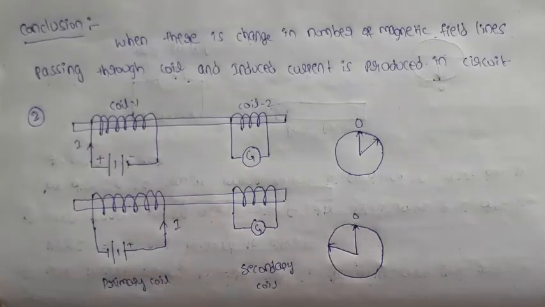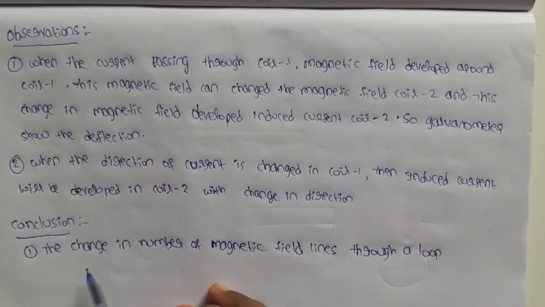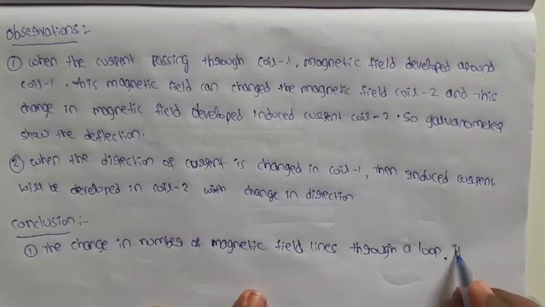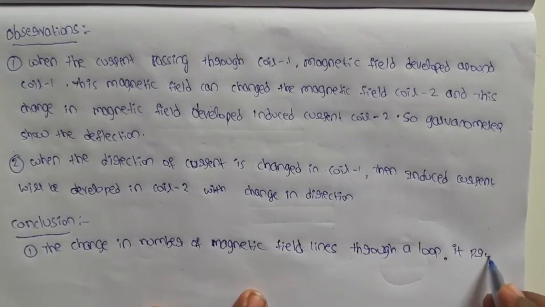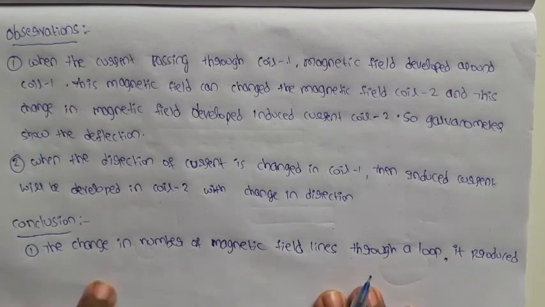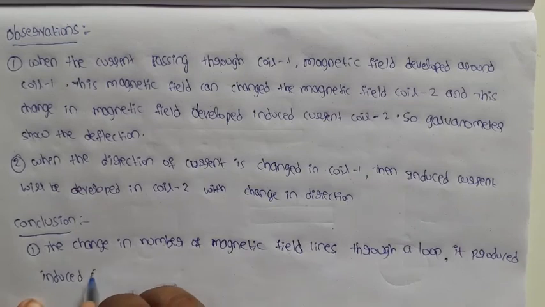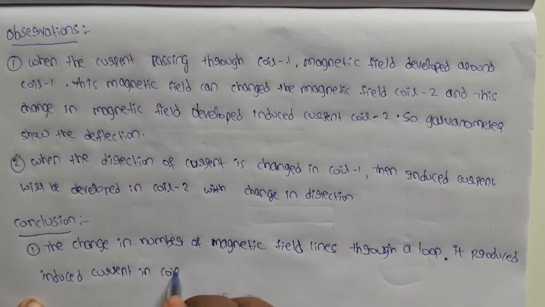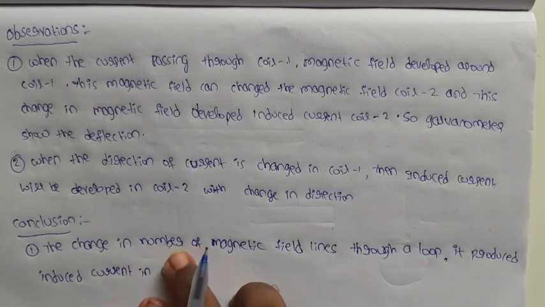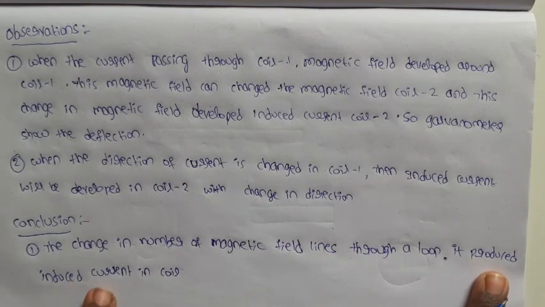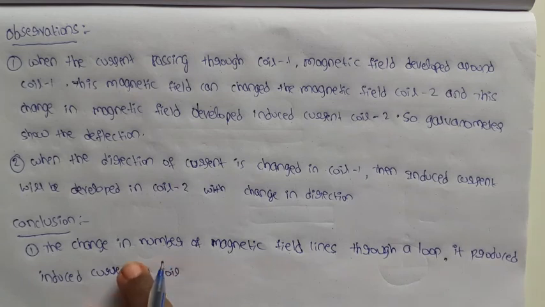This is the loop. If you change the number of magnetic field lines through a loop, what happens? It produces induced current in the coil or loop.